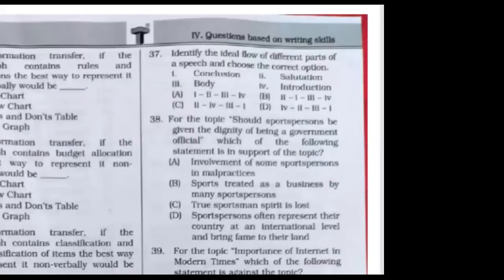Identify the ideal flow of different parts of speech. Tell me, what should the very first thing be in a speech? You introduce yourself. Very good. After which you give salutation. You are also talking about different people. Very good. Then you talk about the body and then you talk about the conclusion. So this way, ideally, tell me, but before you introduce yourself, children, don't you give salutation?